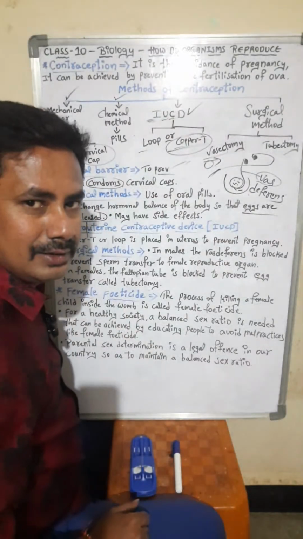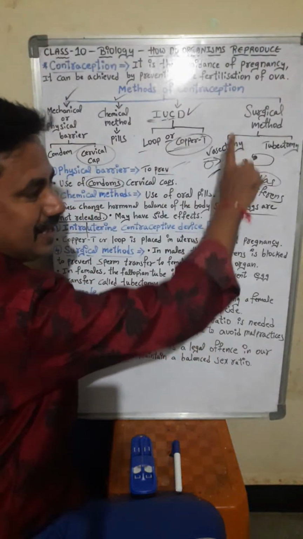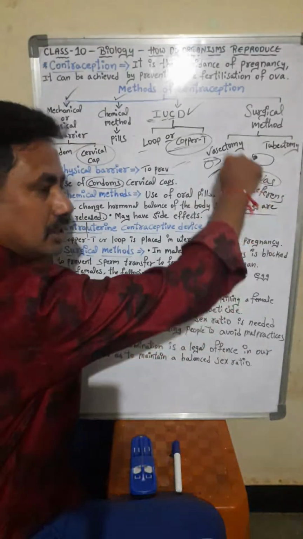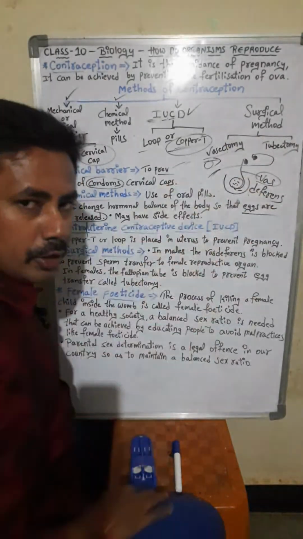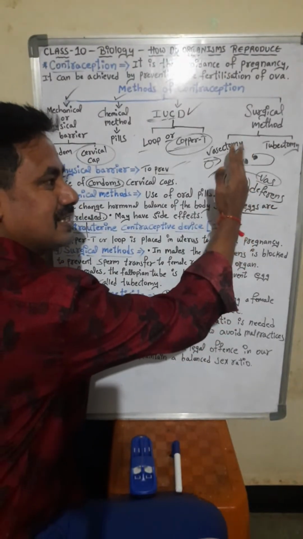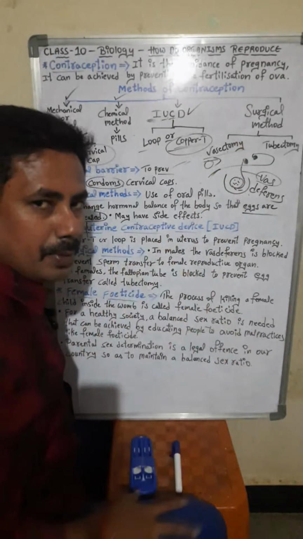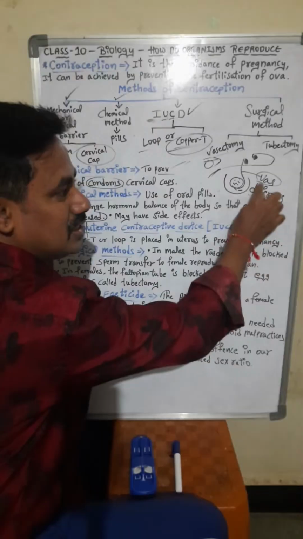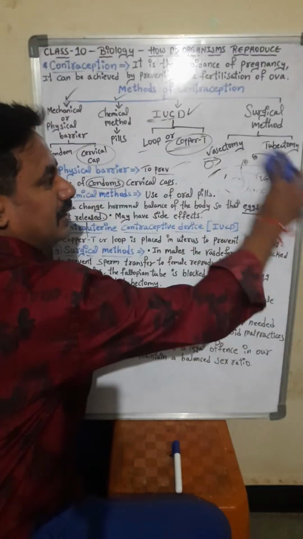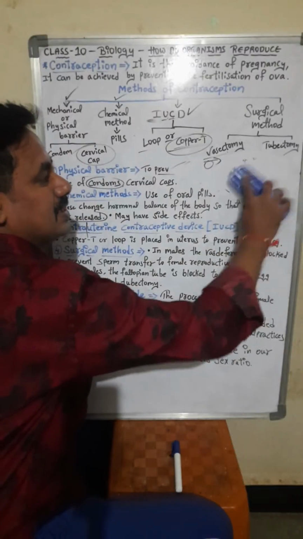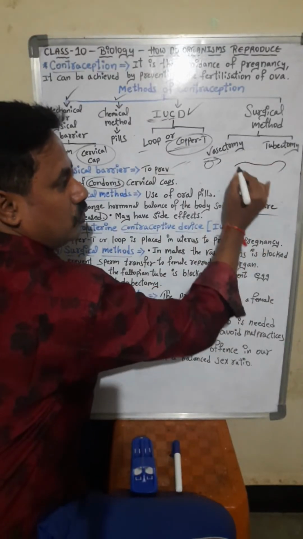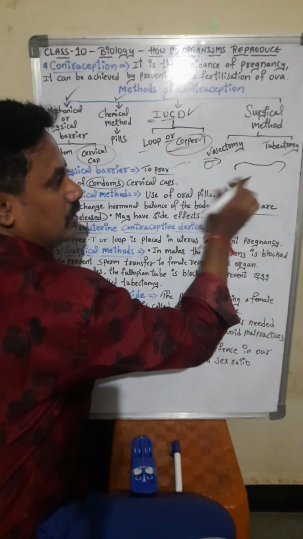Is it clear? In the male reproductive part, testes are present inside the scrotum and the testes are connected to the vas deferens. From here only the sperms will move to the male reproductive organ. Okay. So this vas deferens is surgically cut and operated. So what is cut? Vas deferens. So vasectomy in males. Is it clear? So this is one of the surgical methods in males. In females, okay, the female reproductive part we have to draw, not draw, just try to understand.